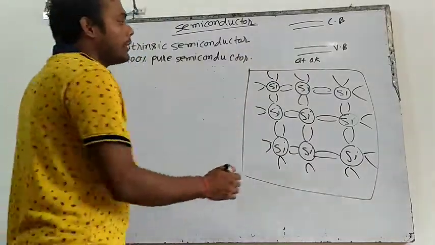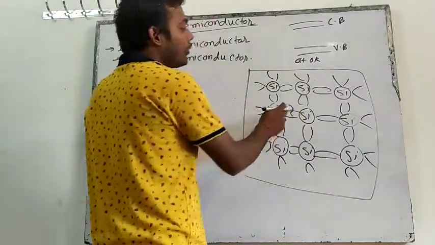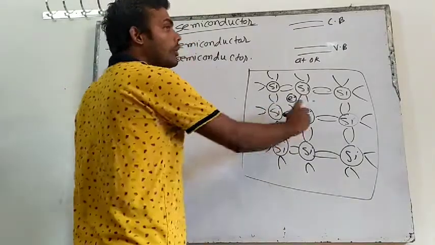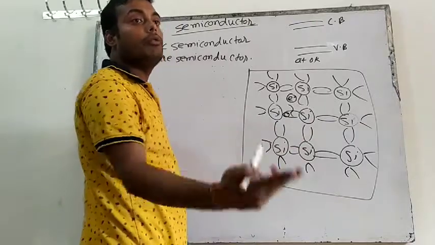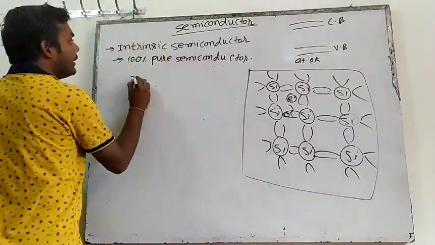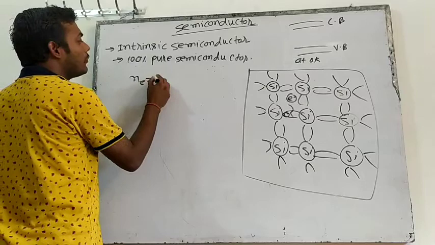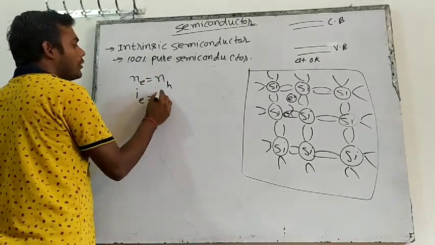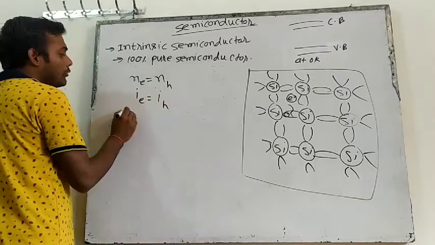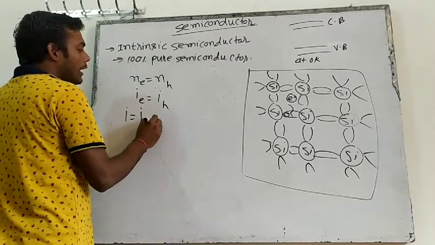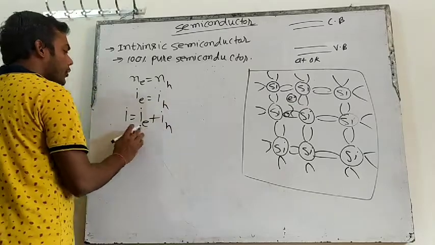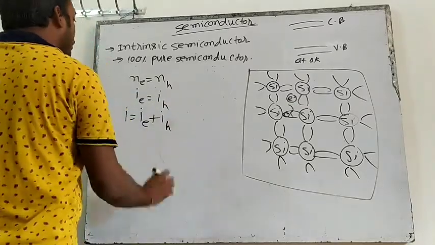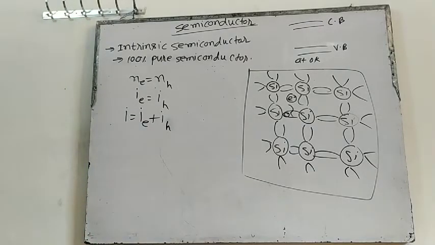What will happen at room temperature? If one bond breaks, one electron will be free and one hole will be generated. If two bonds break, two electrons will be free and two holes will be generated. In an intrinsic semiconductor, the number of electrons is equal to the number of holes, and the current due to electrons is equal to the current due to holes. Total current is equal to I_e plus I_h, the current due to electrons plus the current due to holes. These all things I have discussed in my earlier class.